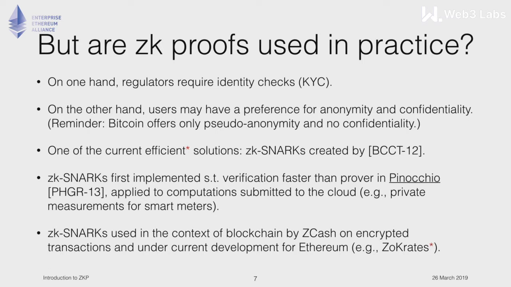A first implementation was via the Pinocchio protocol, and right now it's actually used in practice by Zcash. There are various front ends and back ends to allow creation of zero-knowledge proofs in the zk-SNARK framework. For example, we have Socrates, but many more.